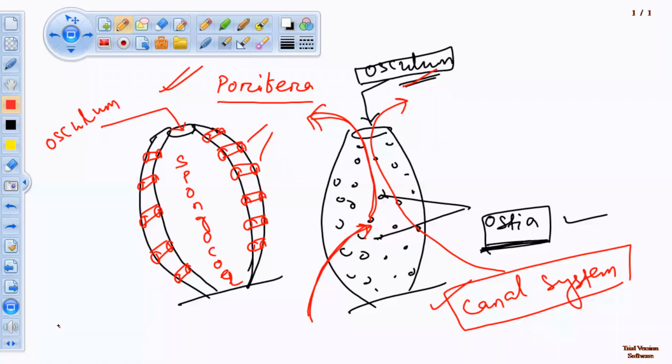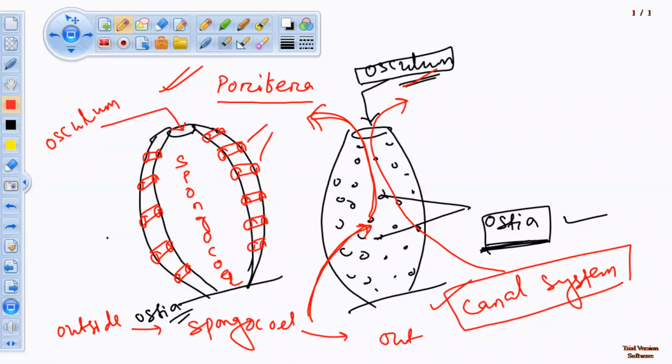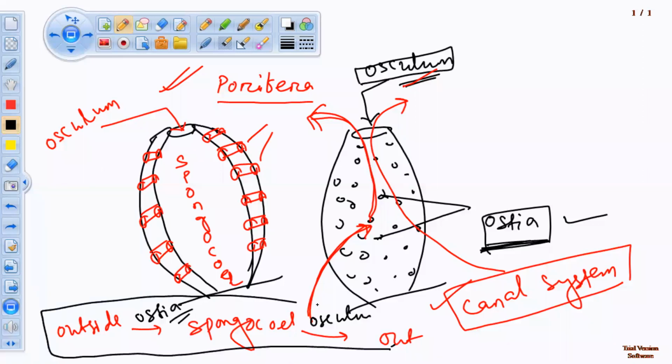That means from the outside, water enters the spongocoel through the ostia, and then from the spongocoel it goes out through the osculum. This entry and exit of water is known as the canal system. This is the simple model I have given.